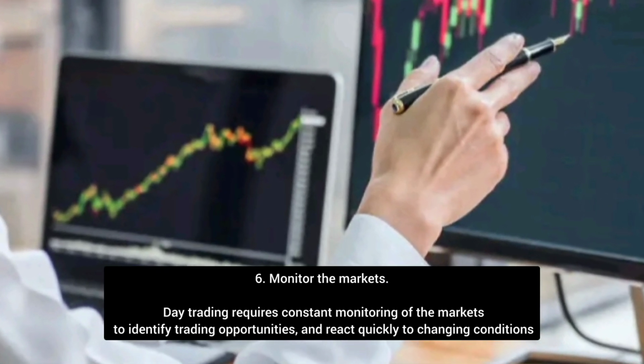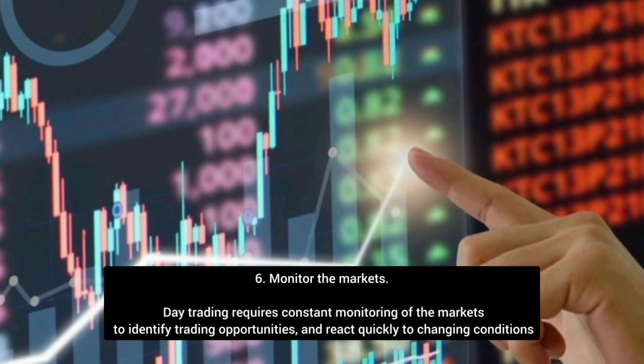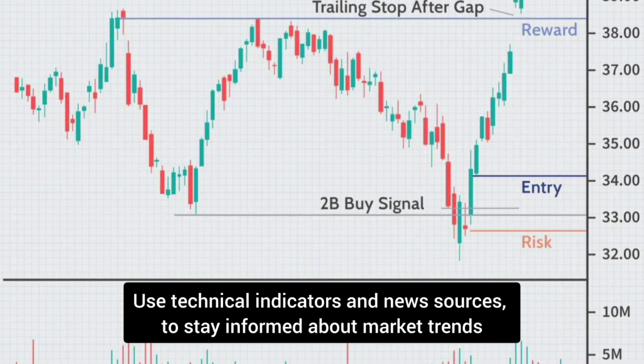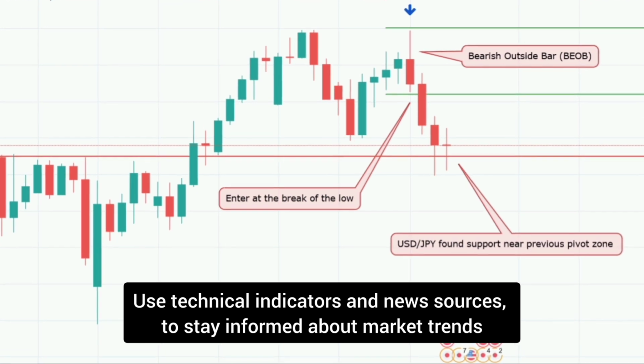6. Monitor the markets. Day trading requires constant monitoring of the markets to identify trading opportunities and react quickly to changing conditions. Use technical indicators and news sources to stay informed about market trends.